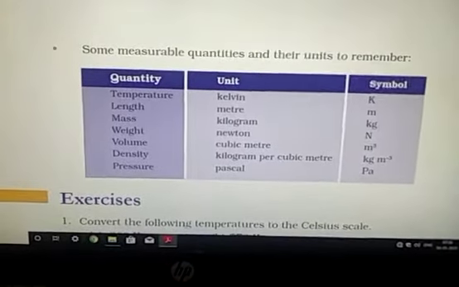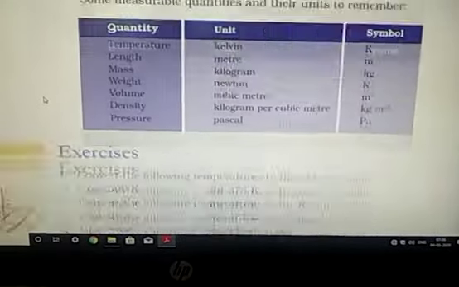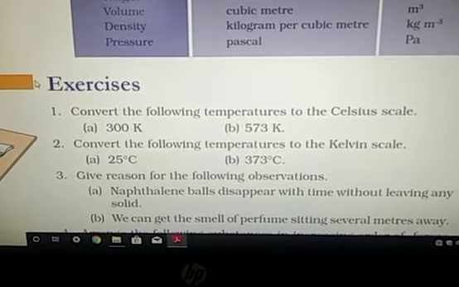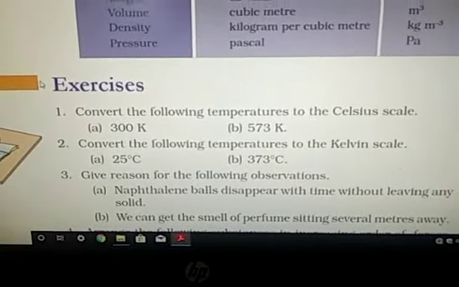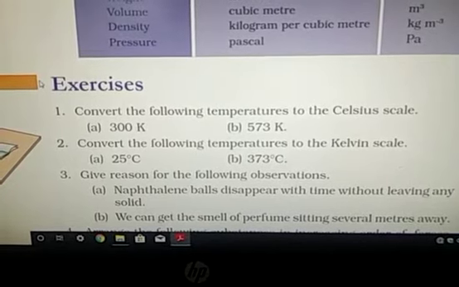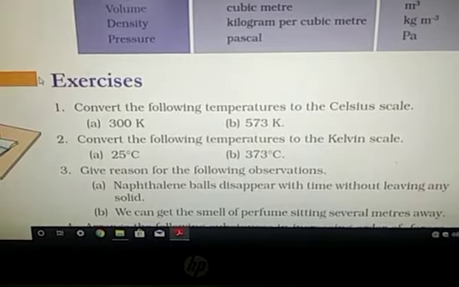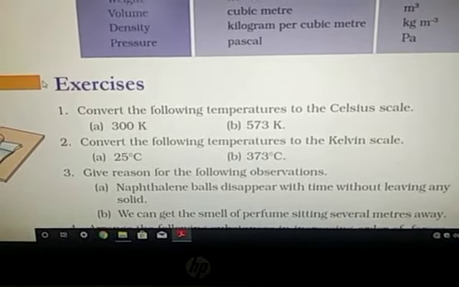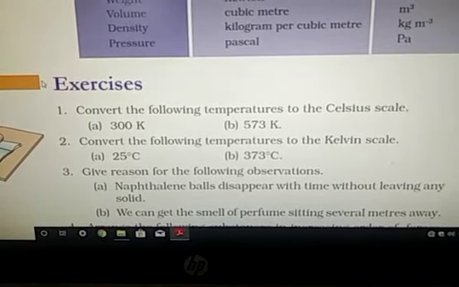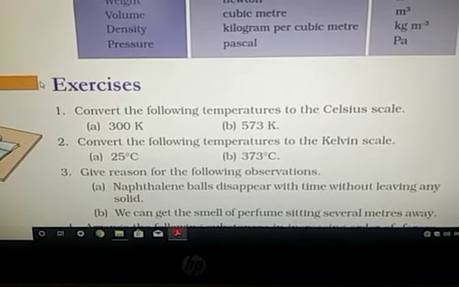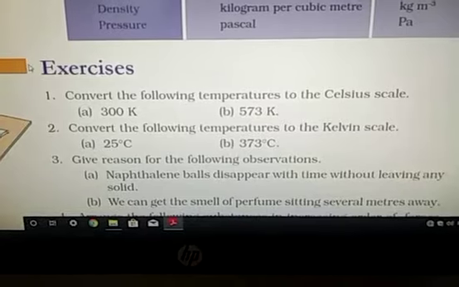Now come to the exercise. Question number 1. Convert the following temperature to the Celsius scale. How can you convert them? 300 minus 273. So you will be able to change these Kelvin temperatures into degrees Celsius. Same for 573 minus 273, which comes to 300. So 300 degrees Celsius is equal to 573 Kelvin.